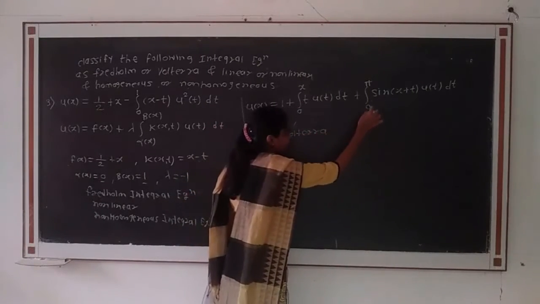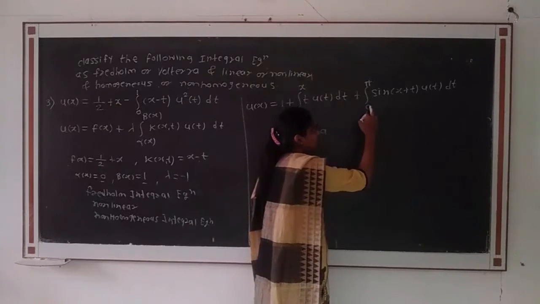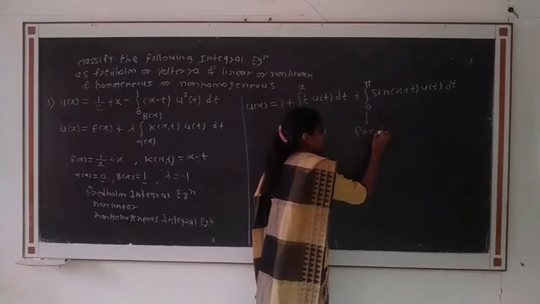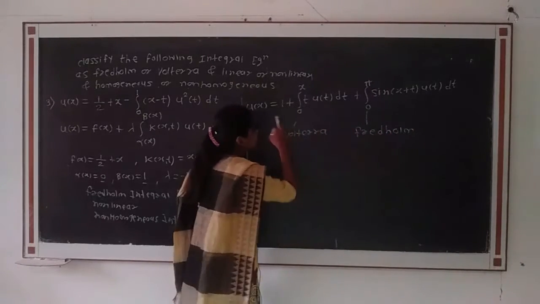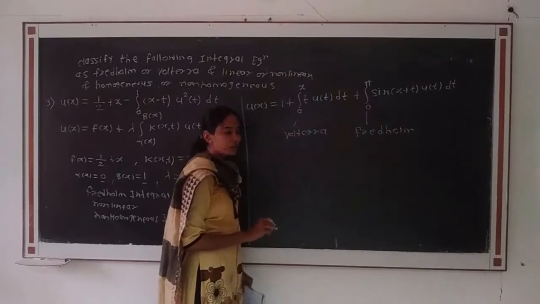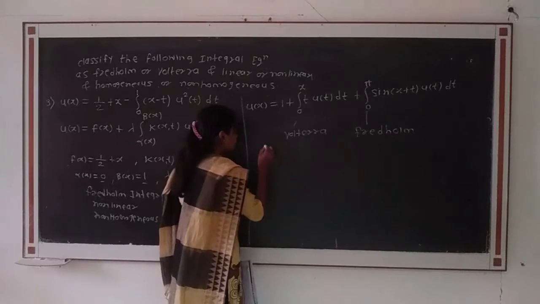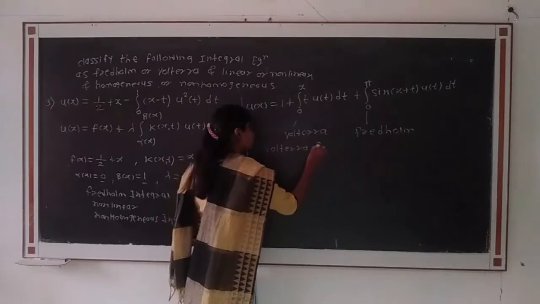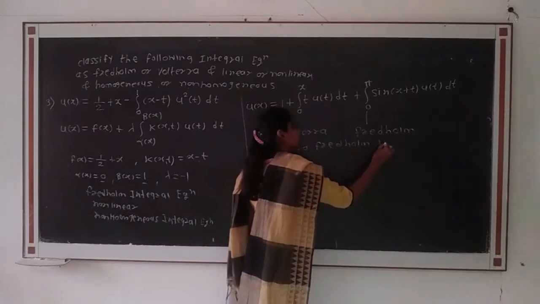And if we observe the second integration, its limits are 0 and pi, that is constant, therefore it is of the type Fredholm. That is, the given integral equation is a combination of Volterra and Fredholm integral equations. Therefore it is the Volterra Fredholm integral equation.